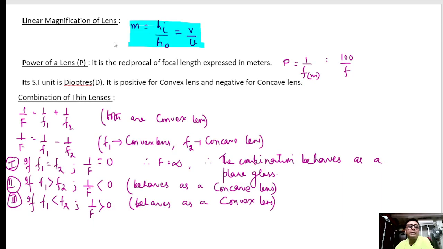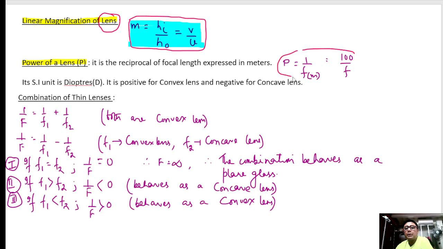Now friends, linear magnification, what is it? Height of the image by height of the object, or it is v by u for a lens. Mind it, this is for a lens. Similarly, the power of a lens is the reciprocal of the focal length expressed in meters.